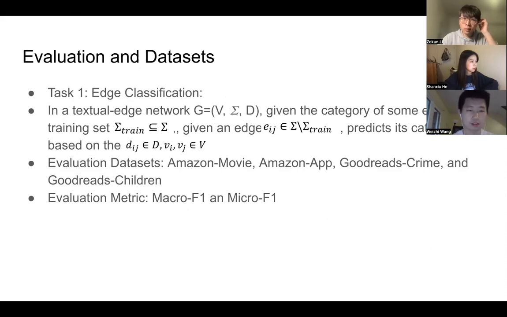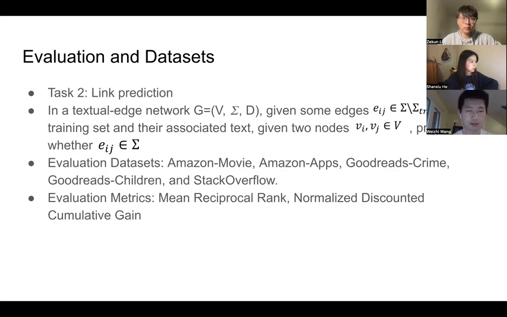We will evaluate our proposed network on the edge classification datasets of Amazon and Goodreads. Amazon is a user-item interaction network where reviews are treated as text on edges, and Goodreads is a reading book network. We select the movie domain and application domain of Amazon and the crime and children domain of Goodreads. We commonly use the classification metrics of macro and micro F1 score as the evaluation metrics. Please go to the next slide.